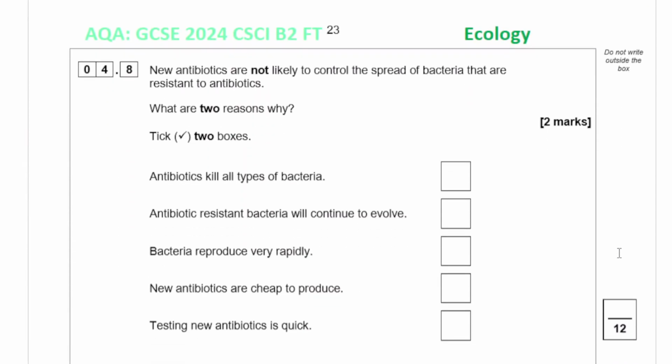New antibiotics are not likely to control the spread of bacteria that are resistant to antibiotics. What are 2 reasons why? Antibiotics kill all types of bacteria. Not true. Antibiotic resistant bacteria will continue to evolve. That's true. Bacteria reproduce very rapidly as well. Yes, that is correct.